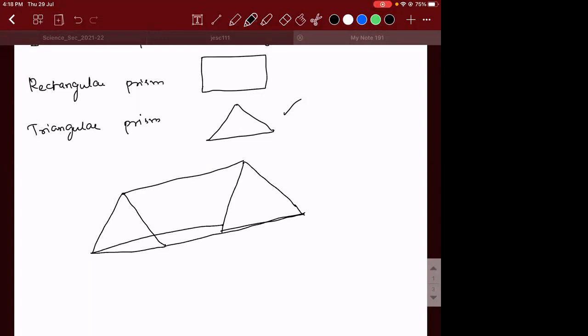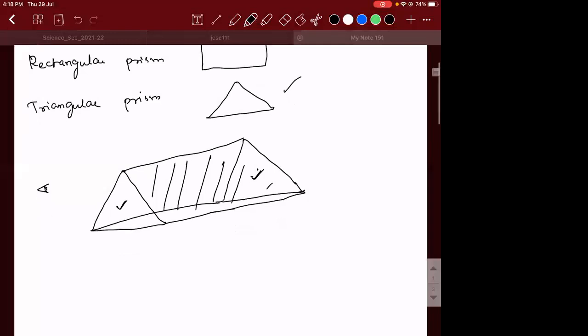This is going to look something like this. Okay. It looks something like this. Now, when you see from this side, what shape will you be able to see? There will be two triangular refracting surfaces on either of the sides, and this will be a planar surface. So when you see from this side, you will be able to see only a small triangle.